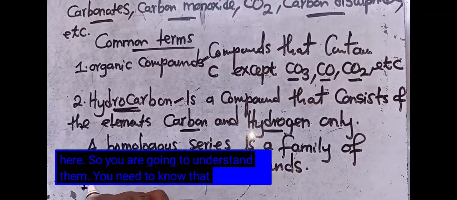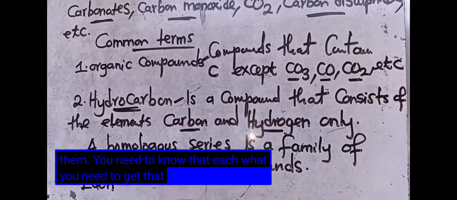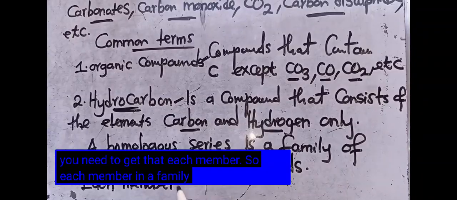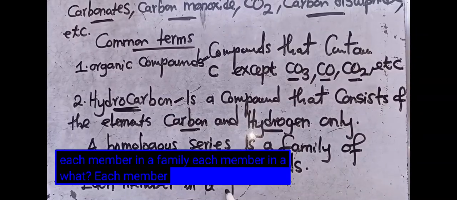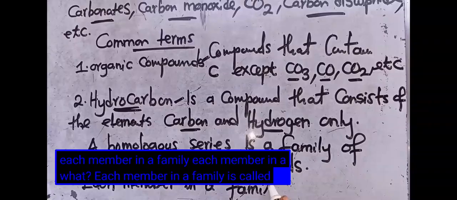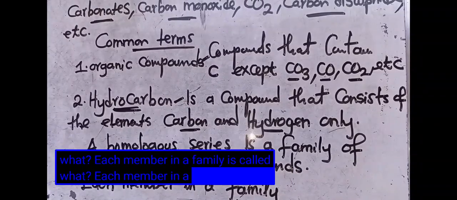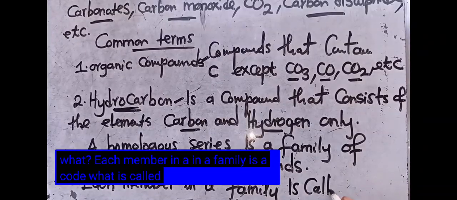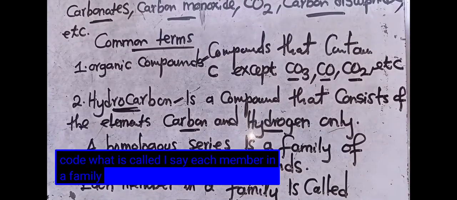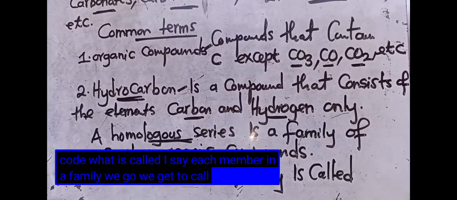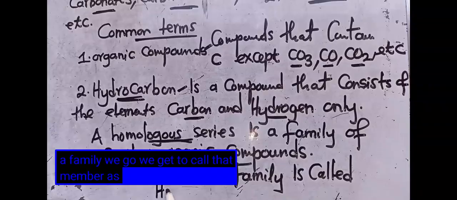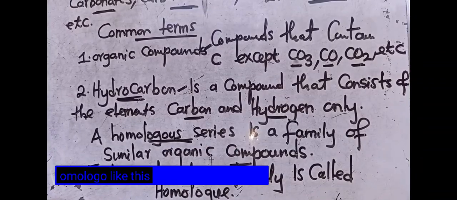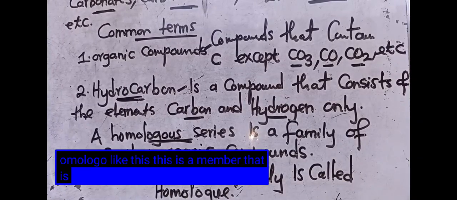You need to get that each member in a family is called a homologue. I'll say it like this: each member in a family, we call that member a homologue. This is a member that is in a family.